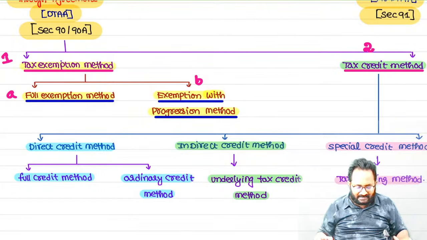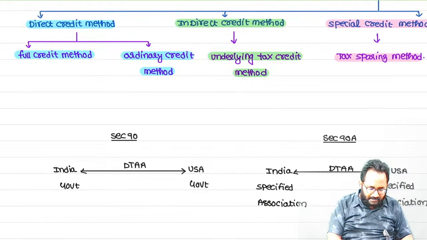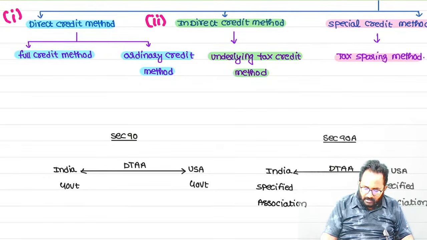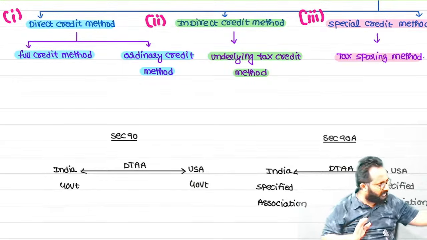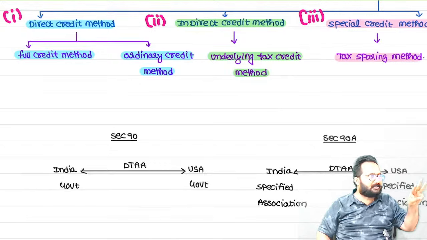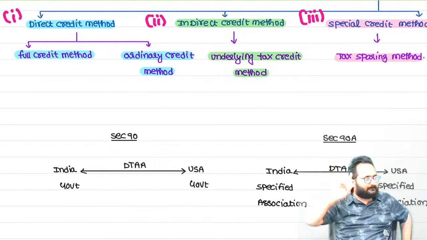In the tax credit method, first we will concentrate on the direct credit method. Second one, we have the indirect credit method. Third one, we have the special credit method. Exemption method over, we start the credit method. Within the credit method again, how many? Three: direct credit, indirect credit, special credit.